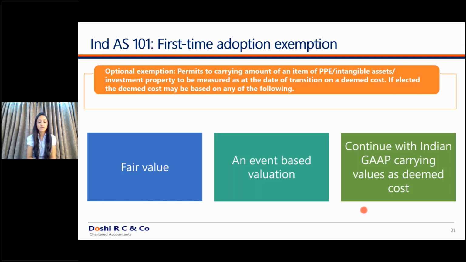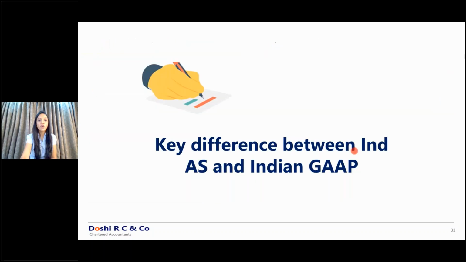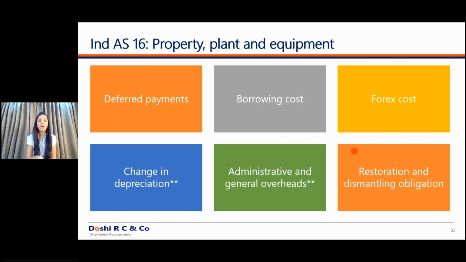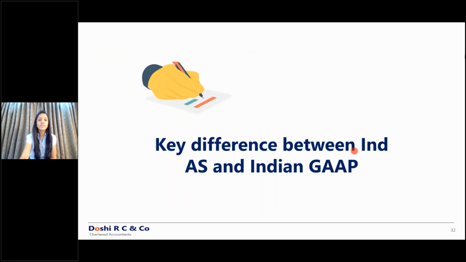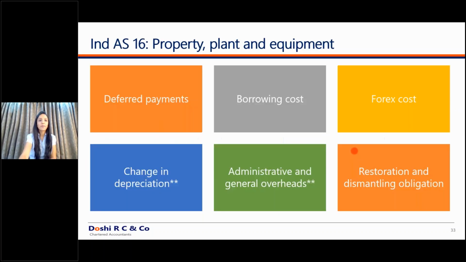So these are the three exemptions for the purpose of transiting from Indian GAAP to Ind AS. To decide how many differences there are between Ind AS and Indian GAAP, we will discuss all the key differences in a brief manner so that you understand why these exemptions are so relevant. Between Ind AS 16 and AS 10, one more difference is the one linked with the borrowing cost standard. I'll discuss that exemption also.